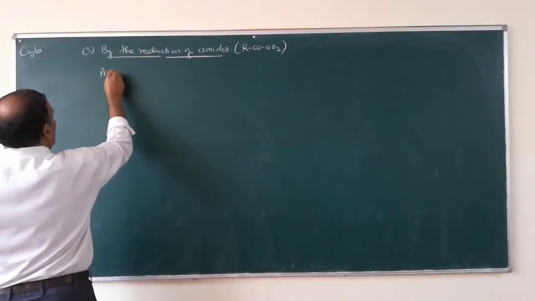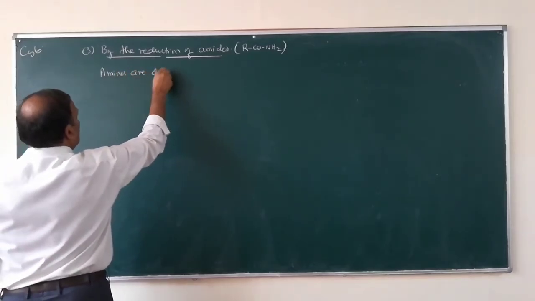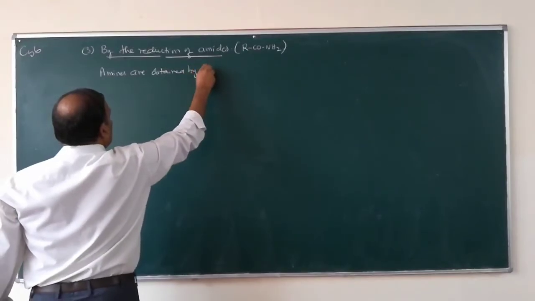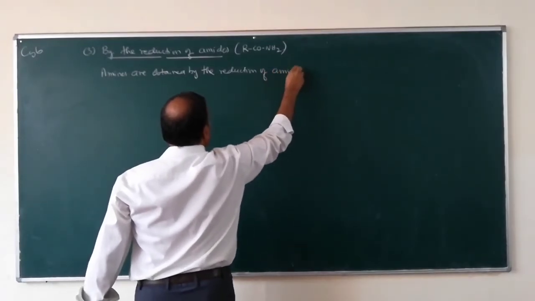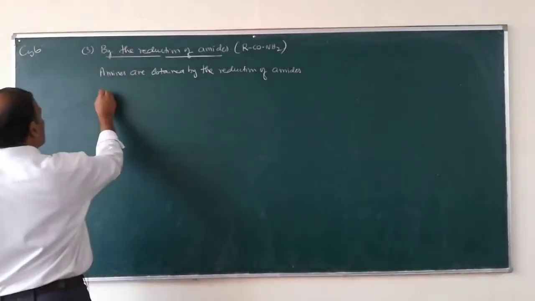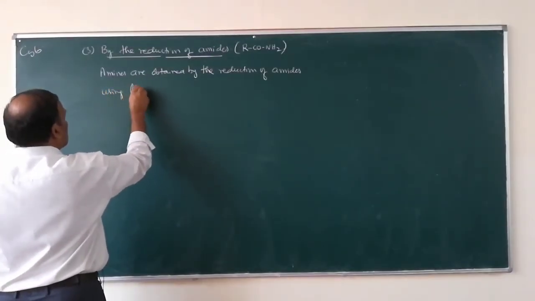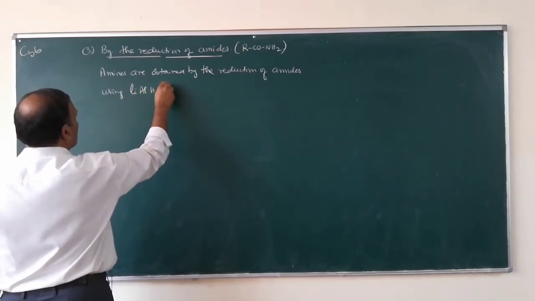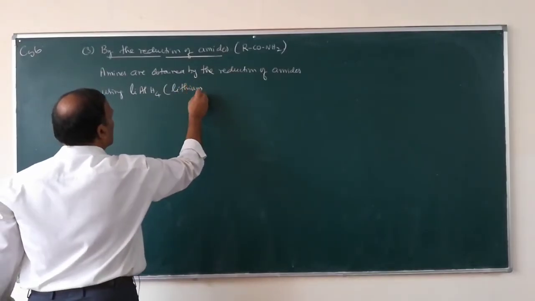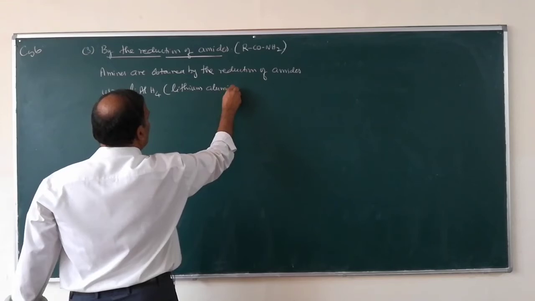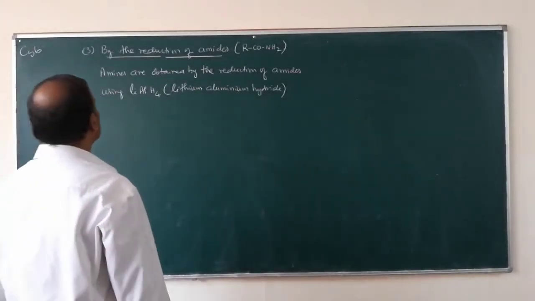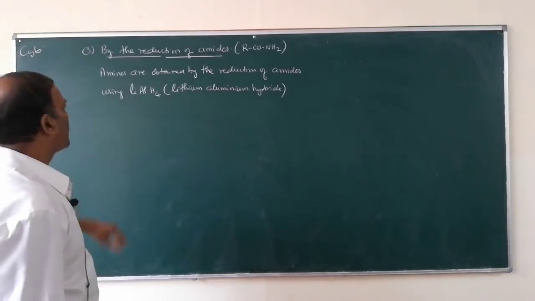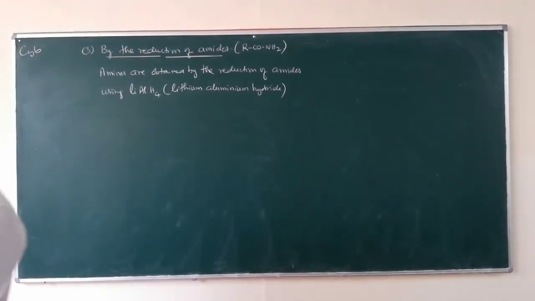Amines are obtained by the reduction of amides using lithium aluminum hydride. It is a reducing agent.